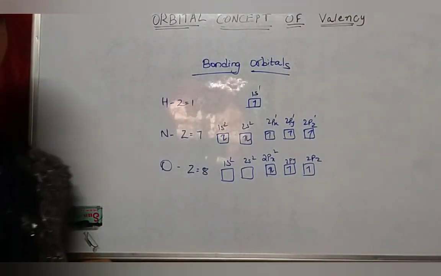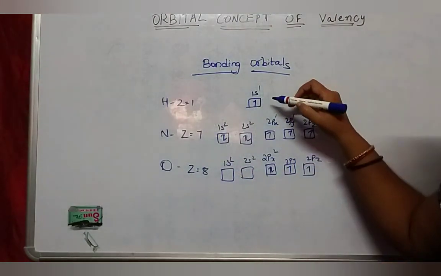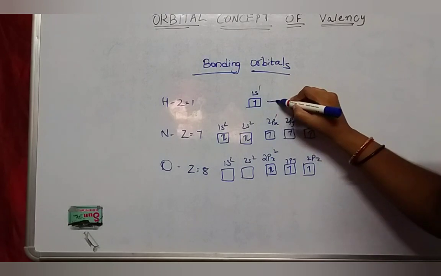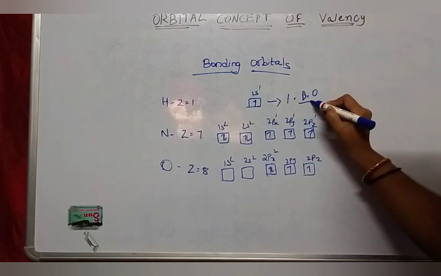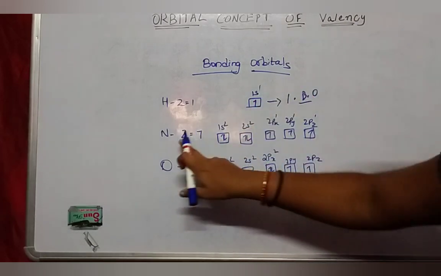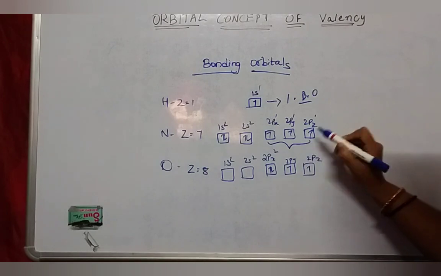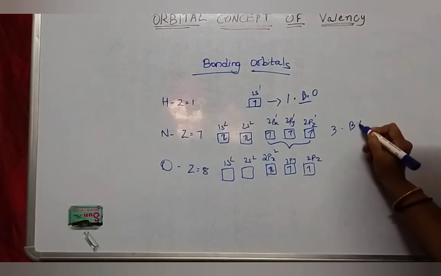So see, in hydrogen the number of half-filled valence orbitals is 1. So there is one bonding orbital in hydrogen. In a similar way in nitrogen, how many half-filled valence orbitals? 3. So 3 bonding orbitals.